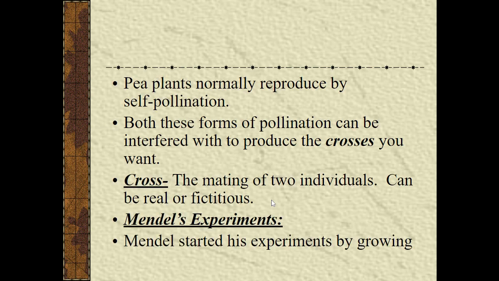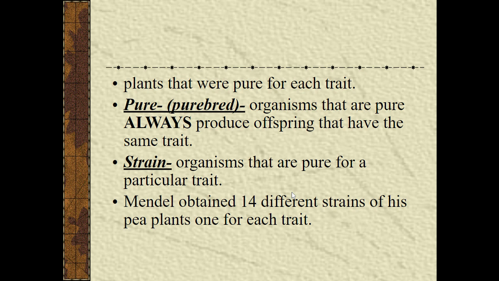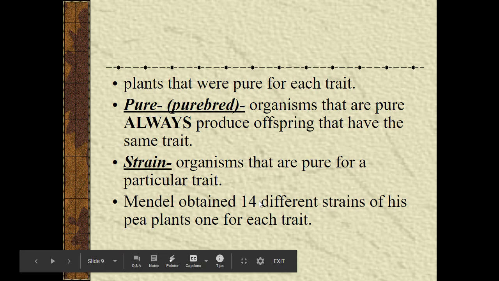All right, so cross-pollination means that you're going from one to another. That will create an offspring that is a hybrid. So all human beings are hybrids. Now, Mendel experimented with purebreds as well. He noticed that purebreds will always have the same trait in these pea plants. That means they are pure. They will always have the same trait. Hybrids will sometimes be different.